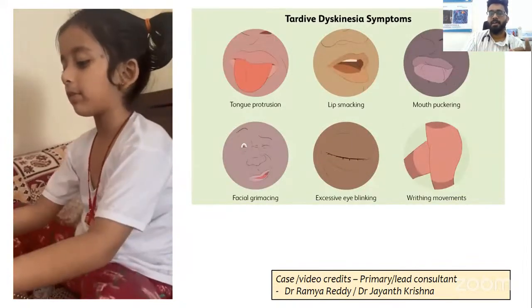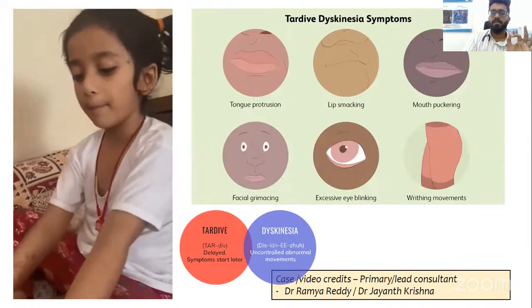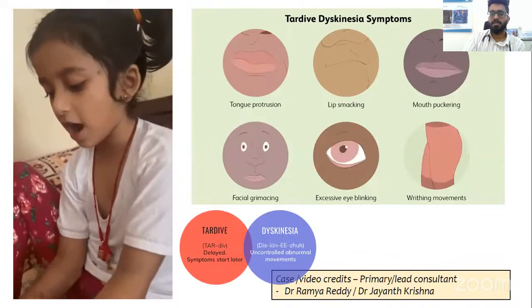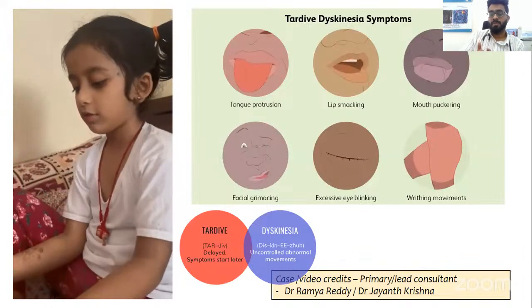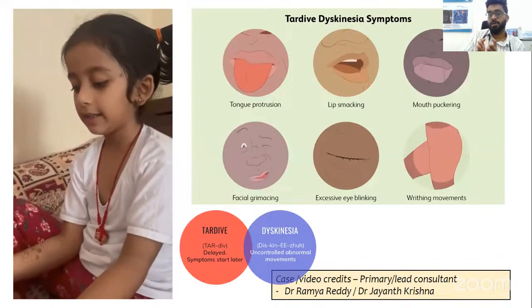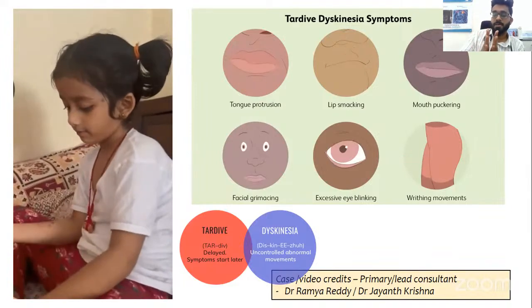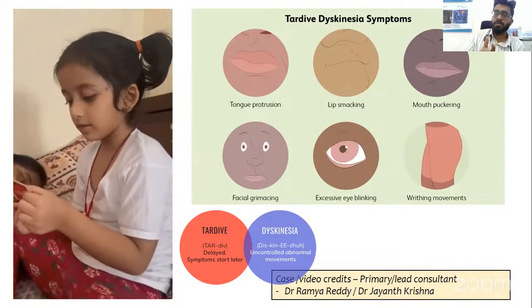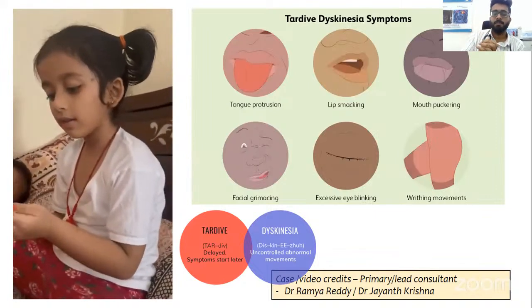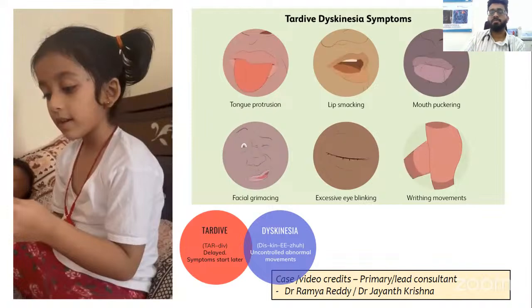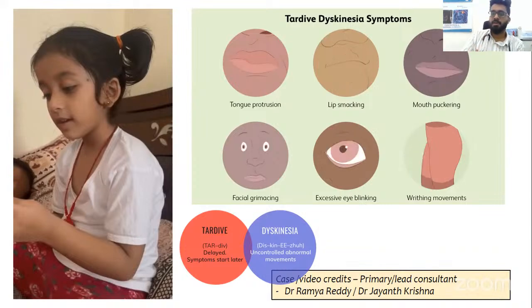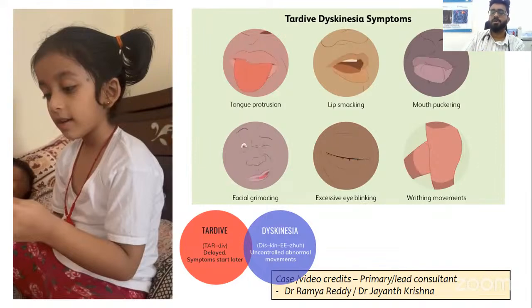We couldn't definitely identify why this has happened, but this tongue protrusion is also a classical description in tardive dyskinesia. The meaning of tardive dyskinesia is basically delayed onset of symptoms. That is, if the patient is exposed to metoclopramide today, for example, the movement disorder can happen after a few weeks and can persist for a few weeks even after the stoppage of metoclopramide. So that is the meaning of tardive dyskinesia. Delayed onset can happen because of some idiosyncratic reaction to that particular drug, and why that movement disorder happens, nobody knows, but it is purely drug induced. Once the drug is stopped, the frequency and severity of that movement disorder can come down.